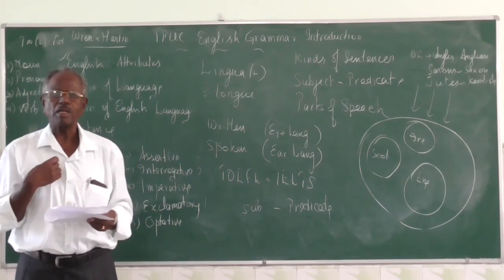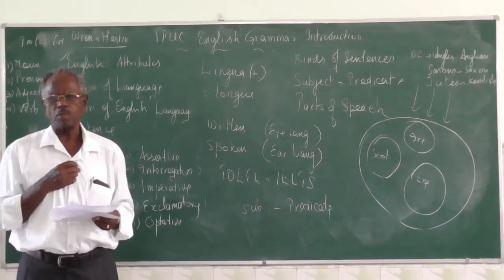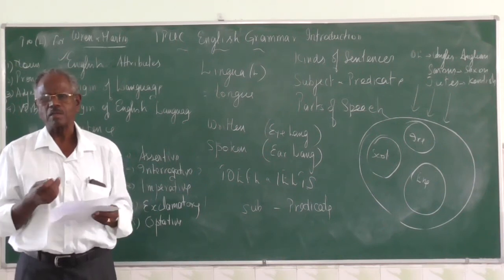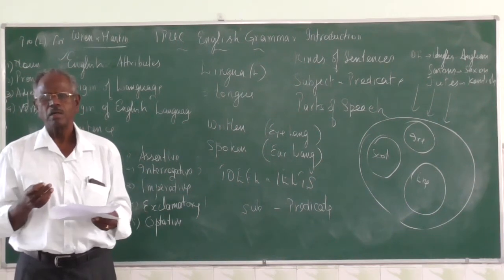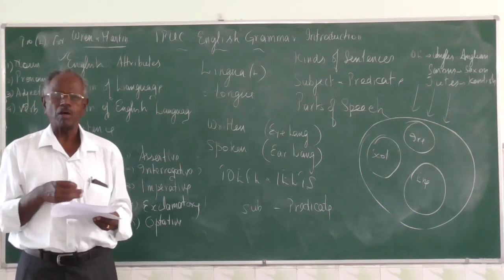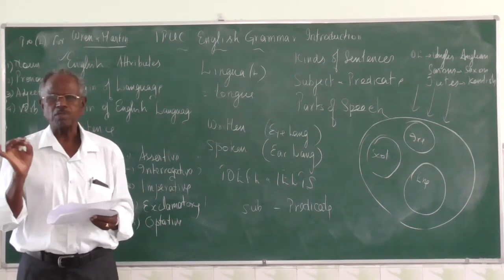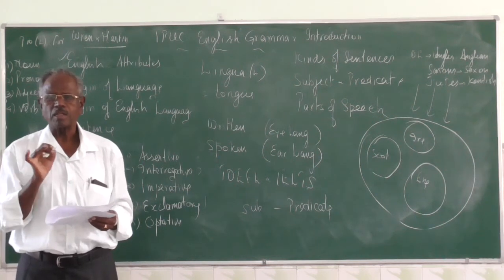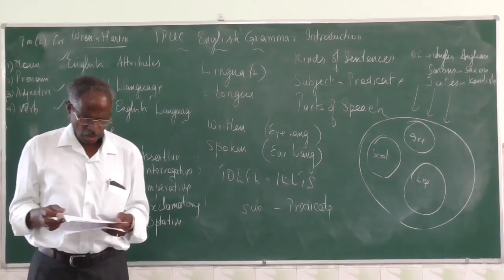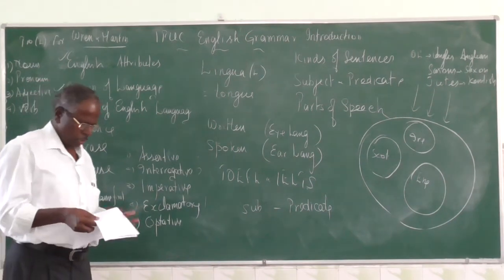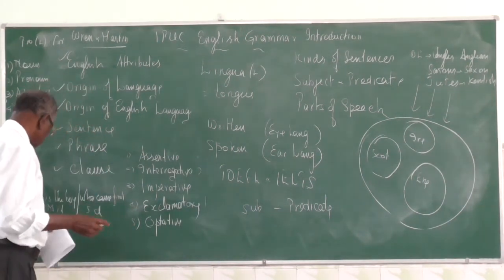For example, I am a teacher. I am is a verb. Where is the action there? There is no action. I teach grammar. Teach is a verb. Here there is action. That means verb shows what the subject is or what the subject does. It's very important.